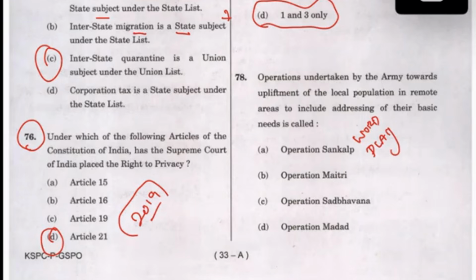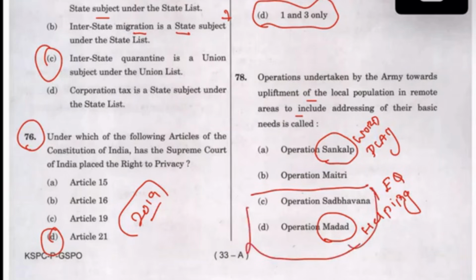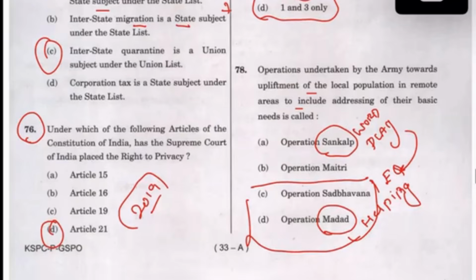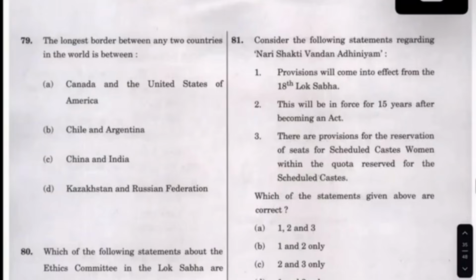Operation undertaken by the army towards the upliftment of local population in remote areas to include addressing of their basic needs. Okay, Operation Sankalp. See, Mother is helping. Sadbhavana is also kind of helping. I have a little bit of understanding of Hindi, so these two things are possible. This is where I will narrow it down. You can check the answer, but I am not going to include this in an easy question. These kinds of questions will also be there in the hall. Use logic to arrive at a conclusion.